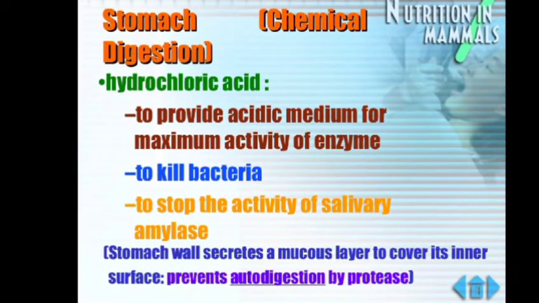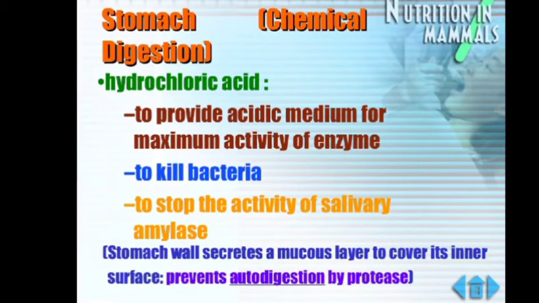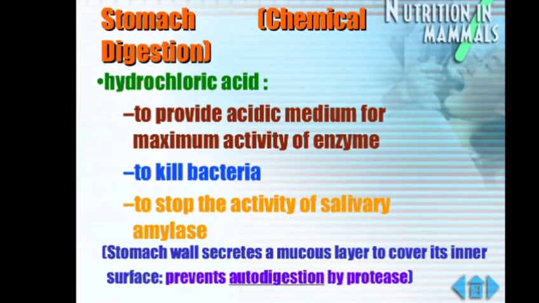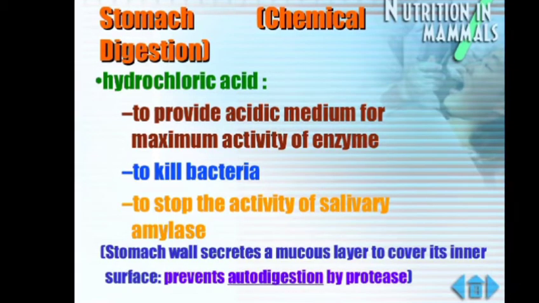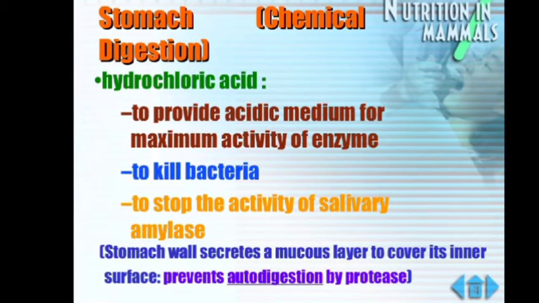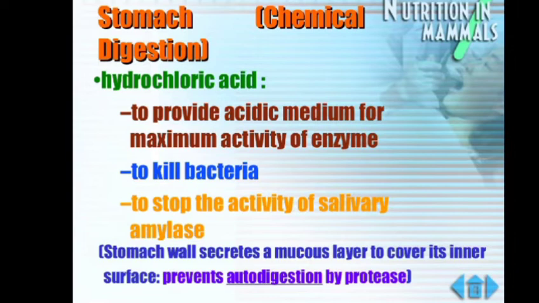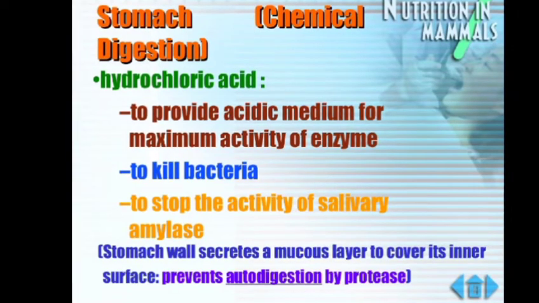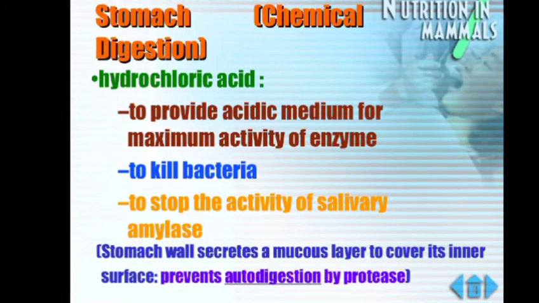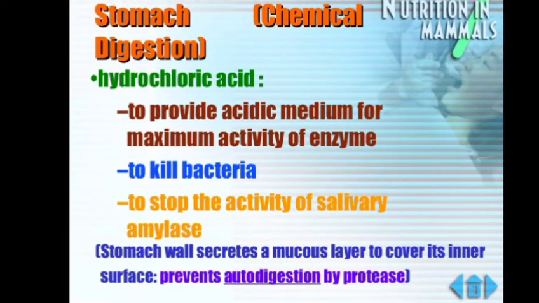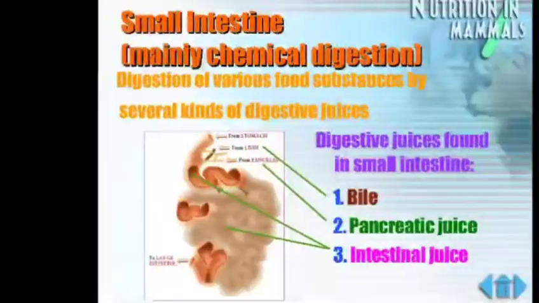Then the hydrochloric acid is there, which provides the acidic medium for maximum activity of the enzyme. It also kills the bacteria, and it stops the activity of the salivary amylase, which was there in the mouth, which was converting the starch into maltose.